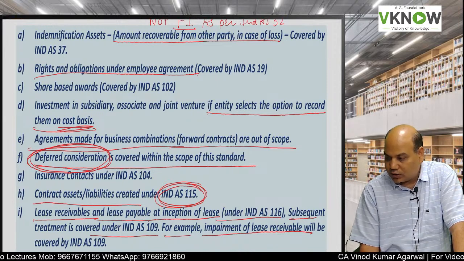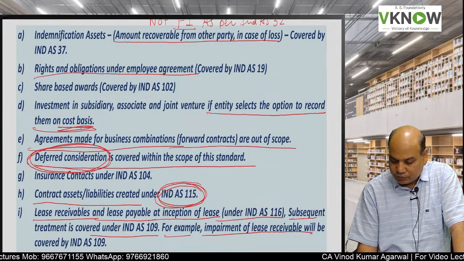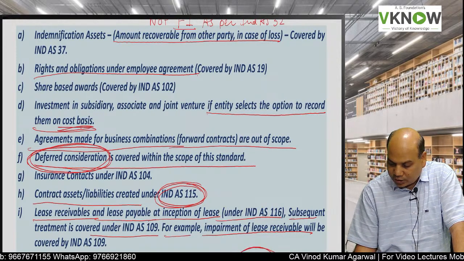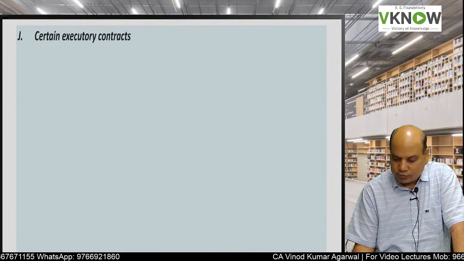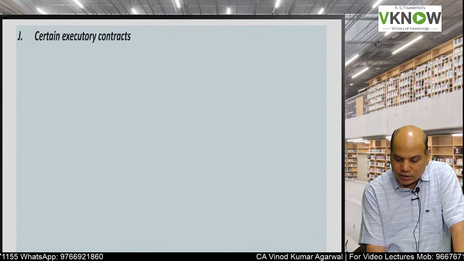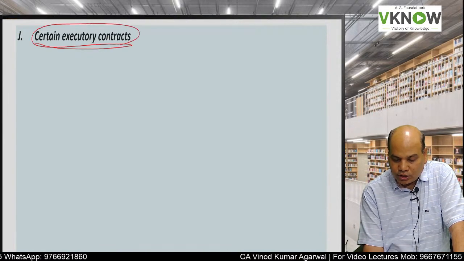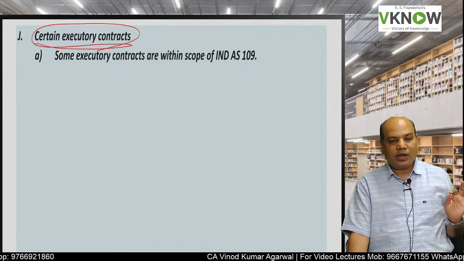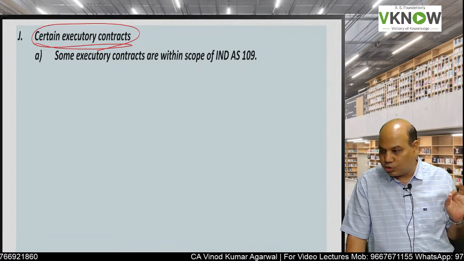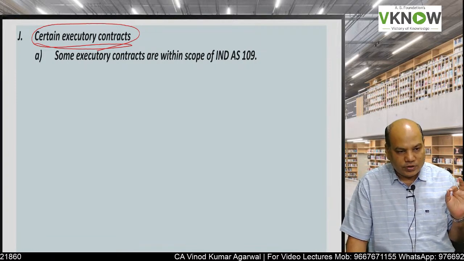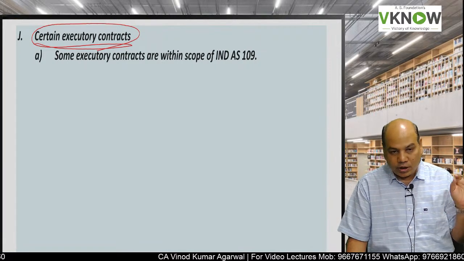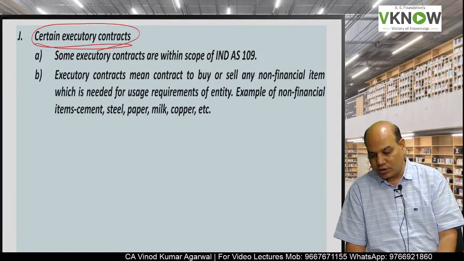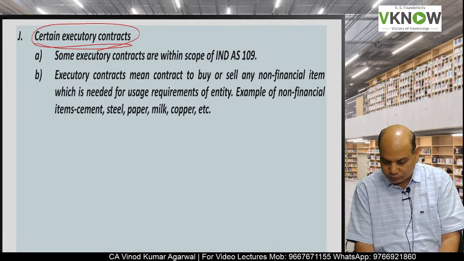Certain loans and financial guarantee contracts will be covered by Ind AS 104. And certain executory contracts, not all executory contracts, some executory contracts are outside the scope of this financial instrument standard, and some executory contracts are within the scope of the financial instrument standard.